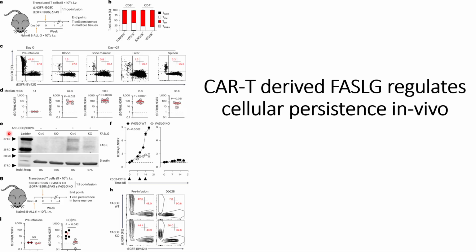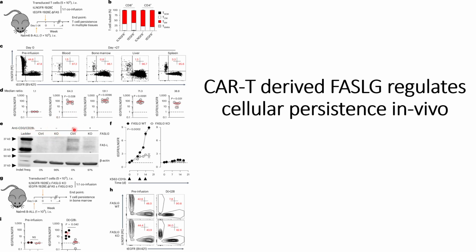Thereafter, they further wanted to check the presence of FASL, so they used the cell lysate and did a Western blot. They could see that where FASL has been knocked out, they do not see any signals, and when the cells are not activated through anti-CD3 or CD28, they also do not see any signals.